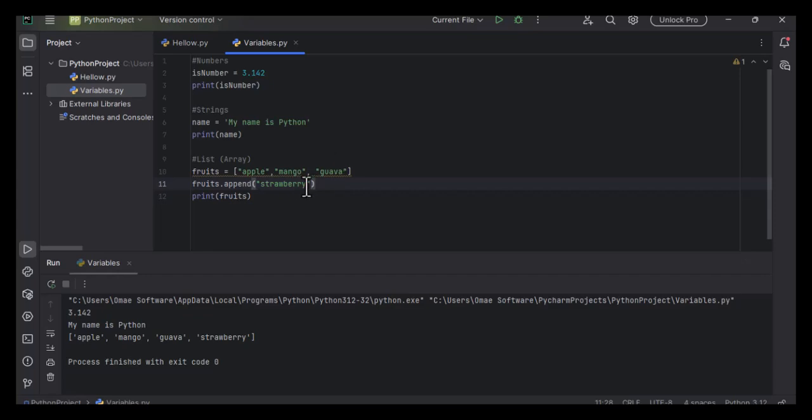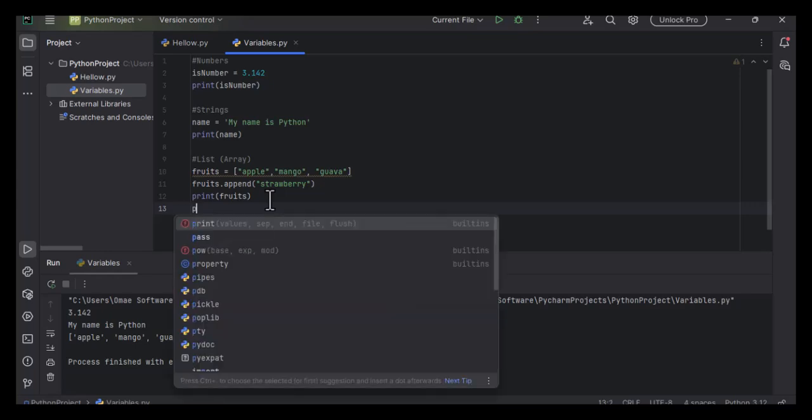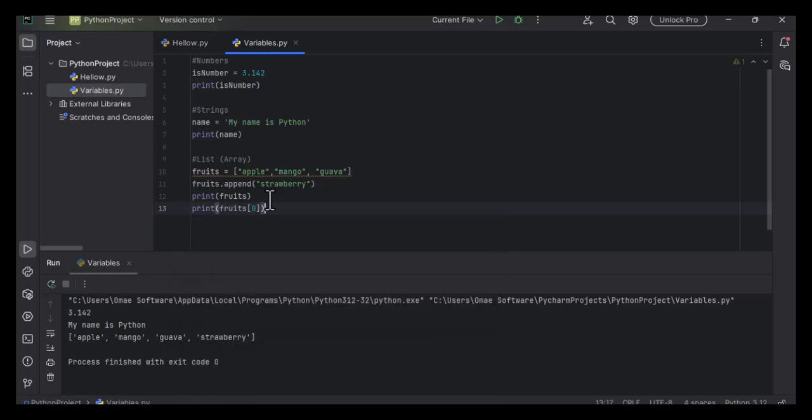If I just want to print a single item in an array, I can use the index. 0 prints out apple. If I put a 1 here, it's going to print out mango. This is 0, 1, 2, so strawberry is 3. If I put a 3, it's going to print out strawberry.